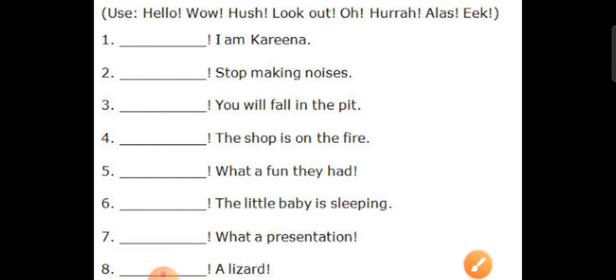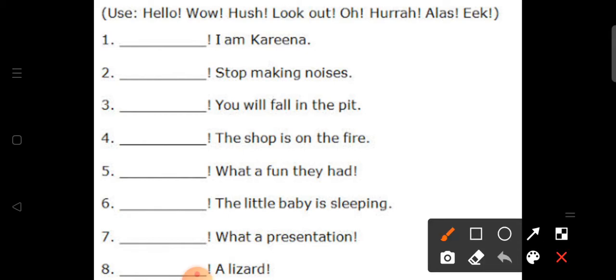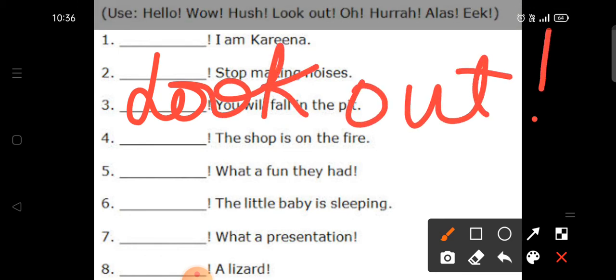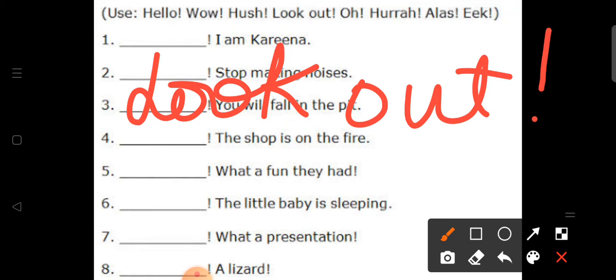Let's see the third one. Dash, you will fall in the pit. That means एक गड्ढा है वहाँ पे, अगर नहीं देखोगे तो गिर जाओगे, right? So the word we can use over here is look out. Okay, so for third one we are going to write look out. Okay, look out, you will fall in the pit.